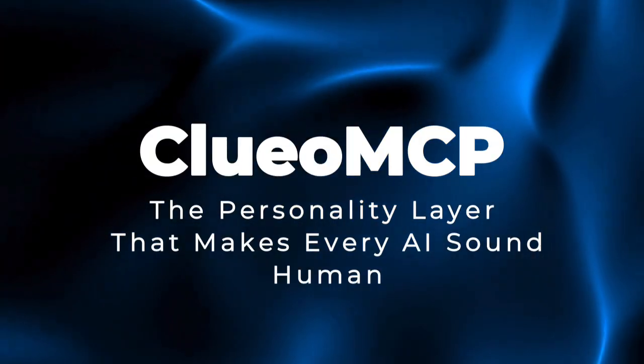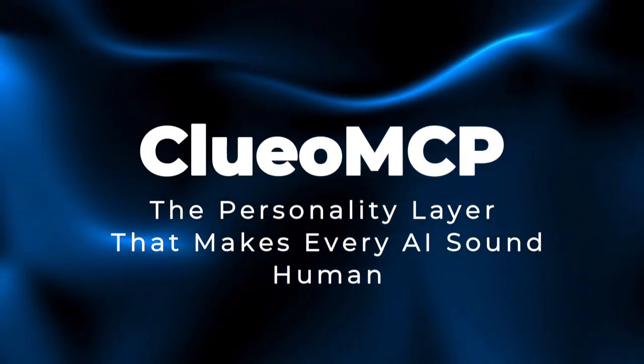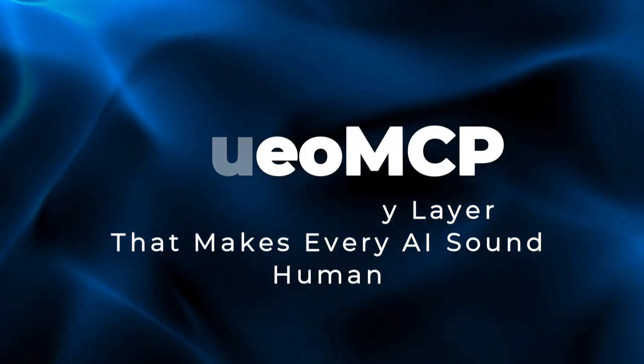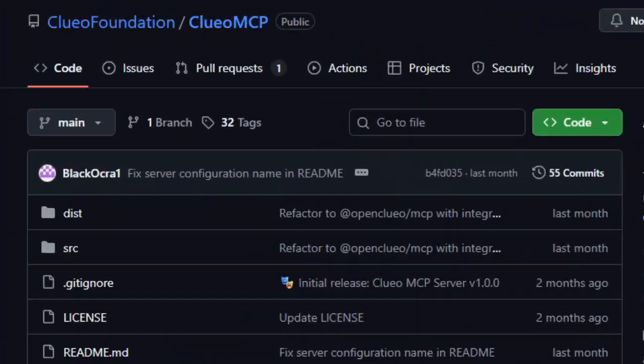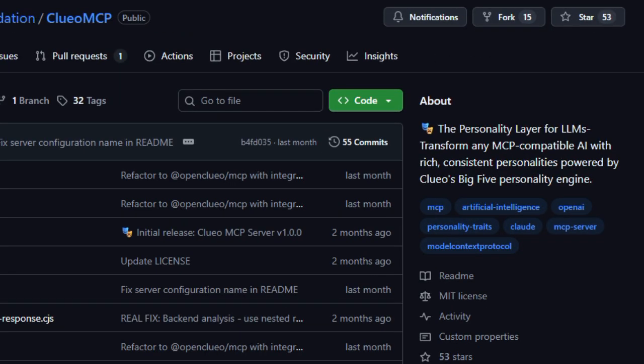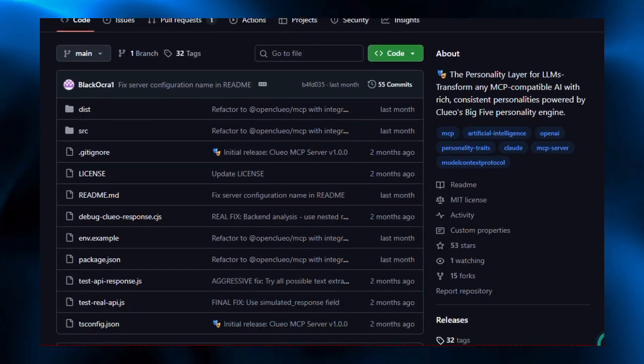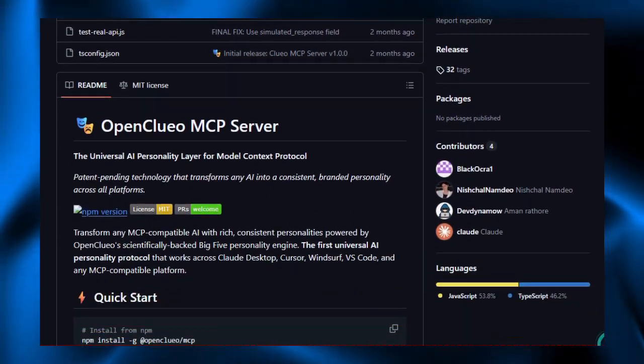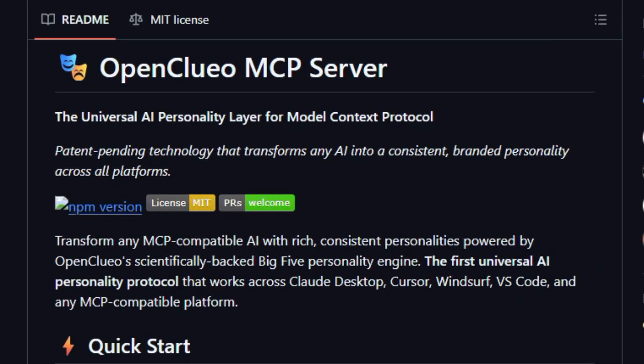Project number 1, ClueoMCP, the personality layer that makes every AI sound human. ClueoMCP transforms standard generic AI responses into rich, consistent personalities across any MCP-compatible AI interface. What really sets it apart is its foundation in the Big 5 personality model, which brings scientific precision to how an AI speaks and behaves.